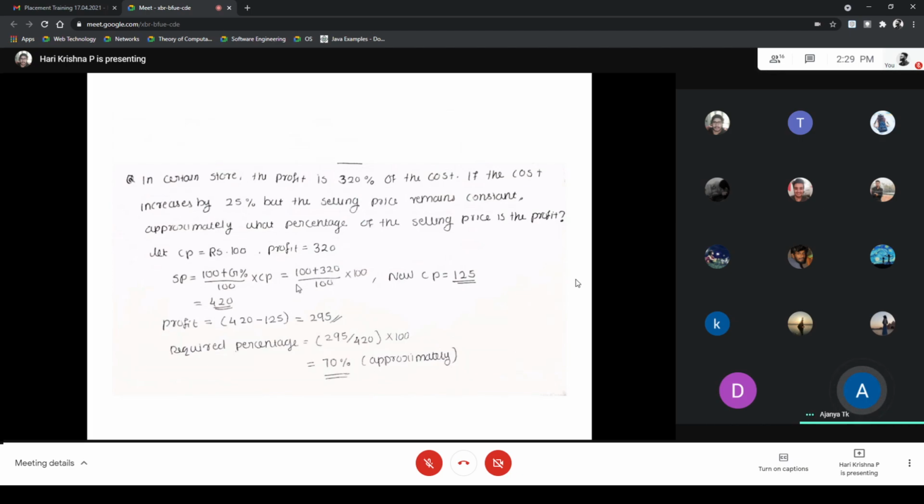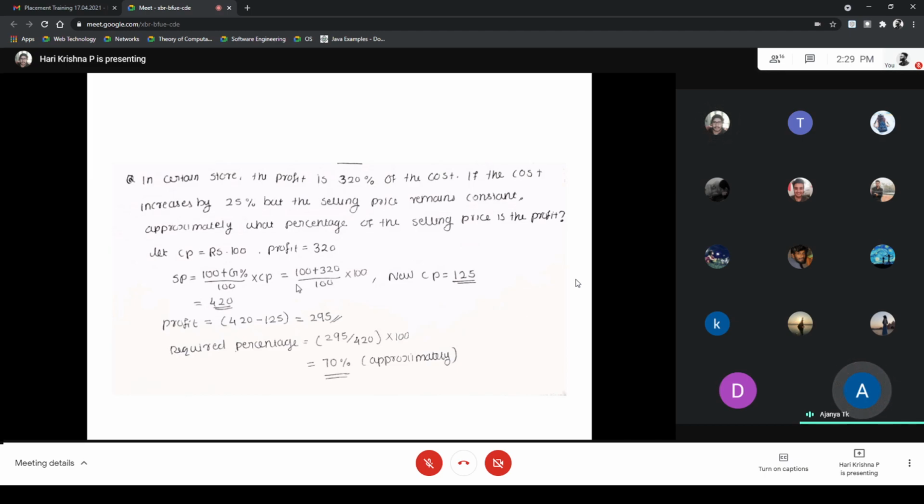The next question is, in a certain store, the profit is 320% of the cost. If the cost is increased by 25%, but the selling price remains constant, approximately what percentage of the selling price is the profit? Here the cost price is not given in the question. So we can take the cost price as 100 and the profit is 320.